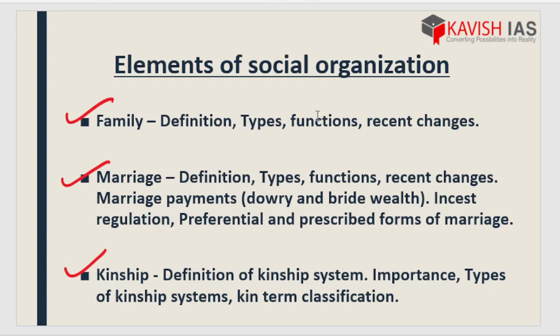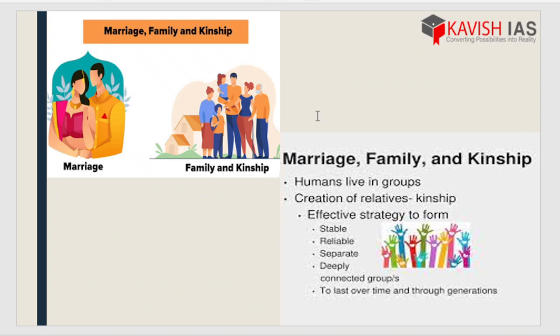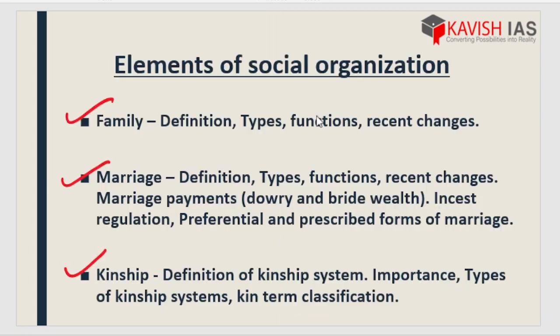Joint family से nuclear family हो रहा है, broken family हो रहा है. How many types of family can we find in tribal society, recent society, ancient society? All these things we are going to study. And then we have kinship. Kinship part is also quite important, especially the kin terms. It's very interesting, I assure you people. One of the most attractive parts of the syllabus of both Anthro Optional of WBCS and UPSC.